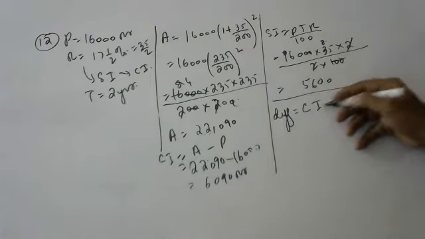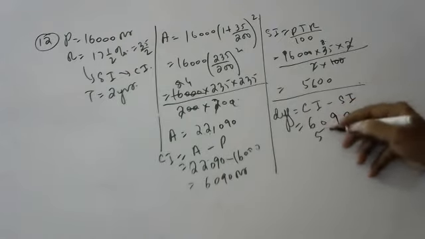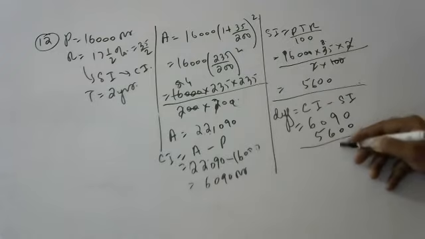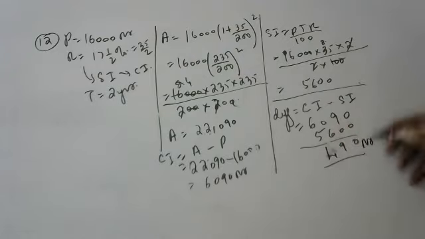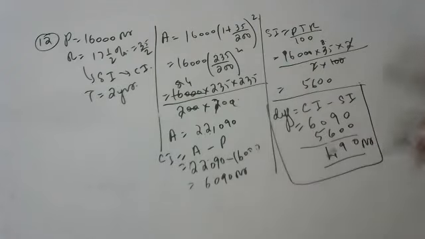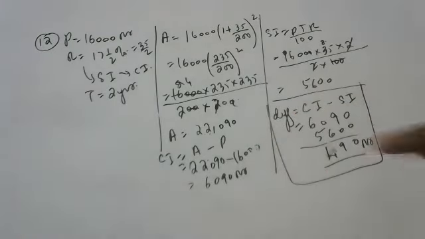The difference is compound interest minus simple interest. How much? Sir, 6,090 minus 5,600, sir. 490 rupees is the difference. He will gain 490 rupees. He took the money from someone and gave it to someone else. With this transaction, without having his own money, he got 490 rupees as a gain.